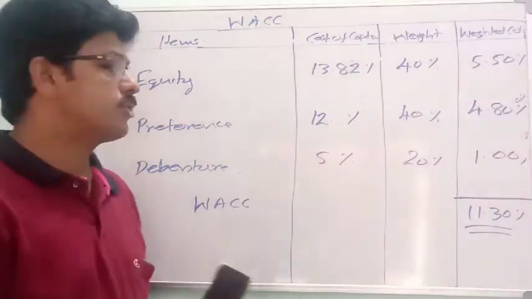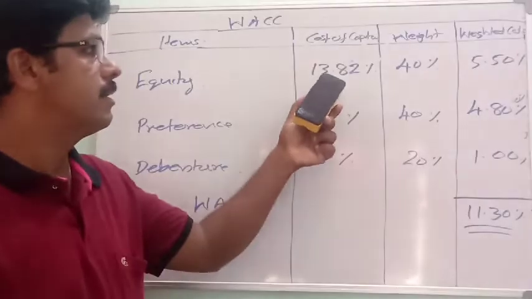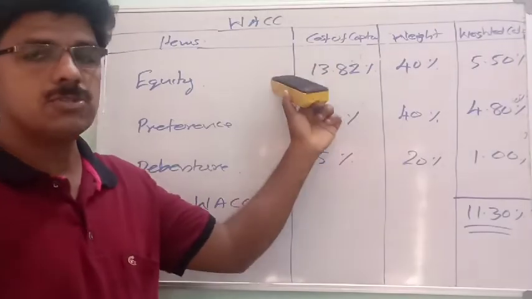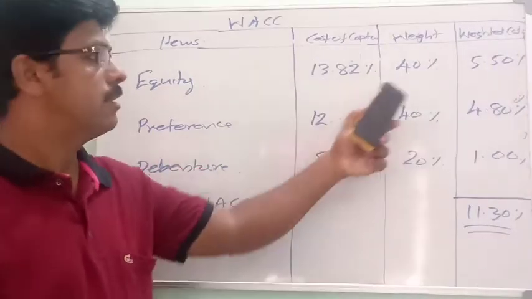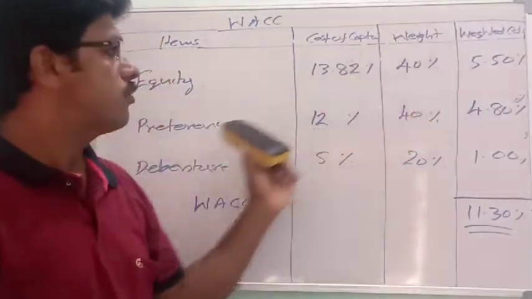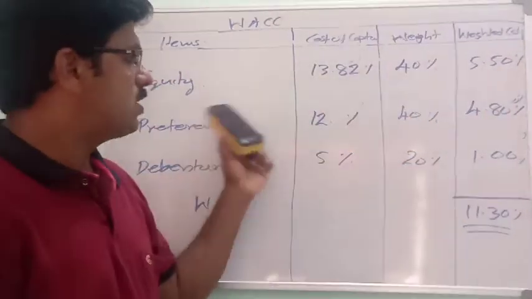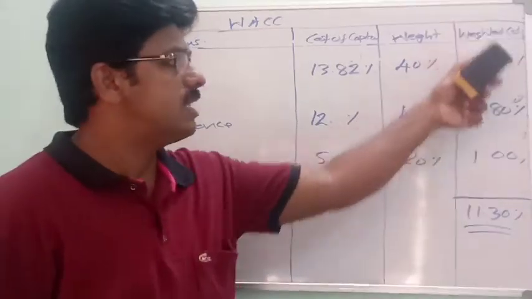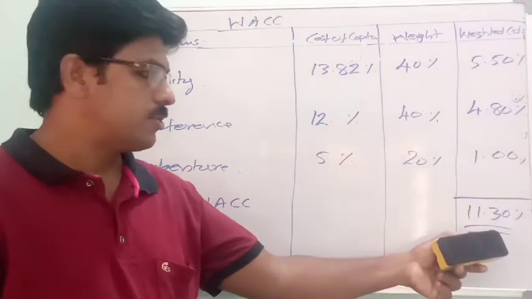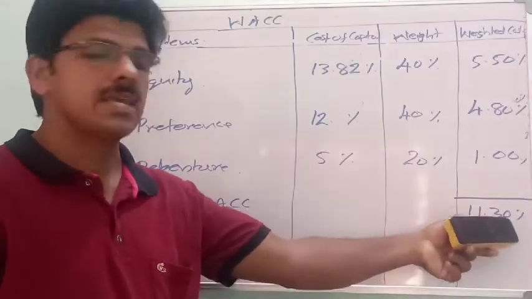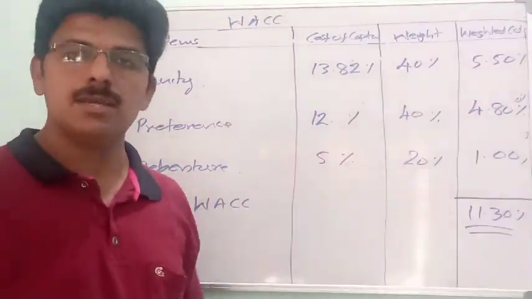So weighted average cost of capital is obtained by multiplying cost of capital, each source of capital into their respective weights to get weighted cost. So after calculating each source weighted cost, all these weighted costs are totaled up to get weighted average cost of capital. It is 11.30 in this case. Okay, thank you.